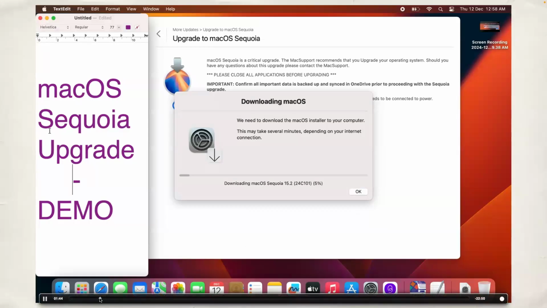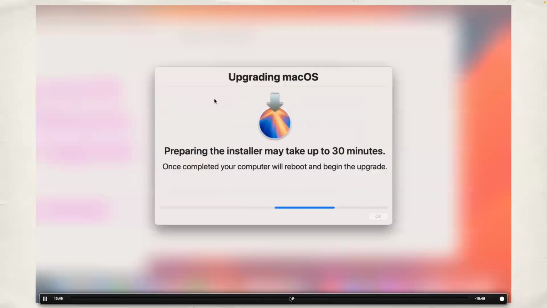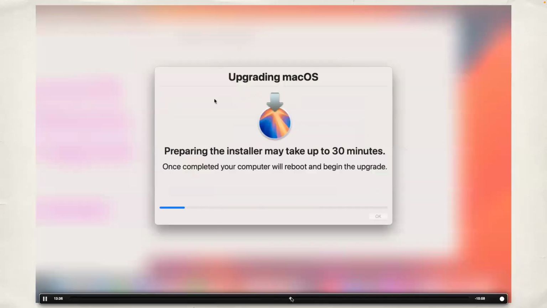So what I'm going to do is I'm going to drag it. So if you see it's downloading, downloading, downloading, 30%, 40%, 70, 80%, 100%. After 100%, it will now take control of the screen. It will take full control and it will start preparing for the upgrade. So if you see here, it says upgrading your macOS, preparing the installer, which will take approximately 30 minutes.